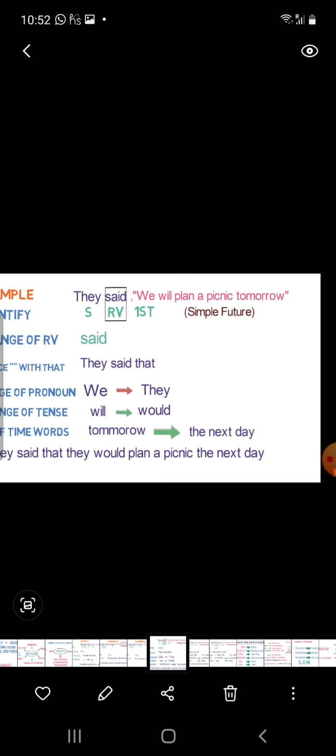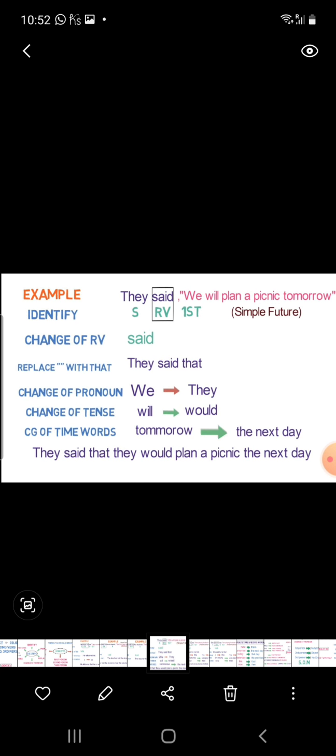See the next example. They said, we will plan a picnic tomorrow. Here they is the subject, the reporting verb is said, we is first person, and will plan is simple future. So we will convert it like this: They said that they would plan a picnic the next day.